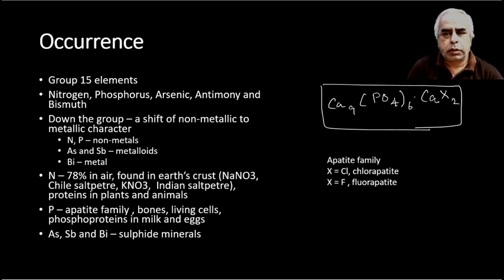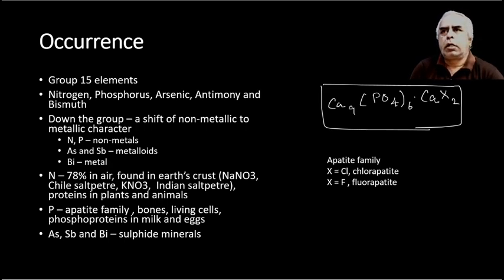In these tutorials, I'll be discussing the occurrence of nitrogen family elements. They are also called the group 15 elements. The members are nitrogen, phosphorus, arsenic, antimony and bismuth. So you know very well they belong to the p block.